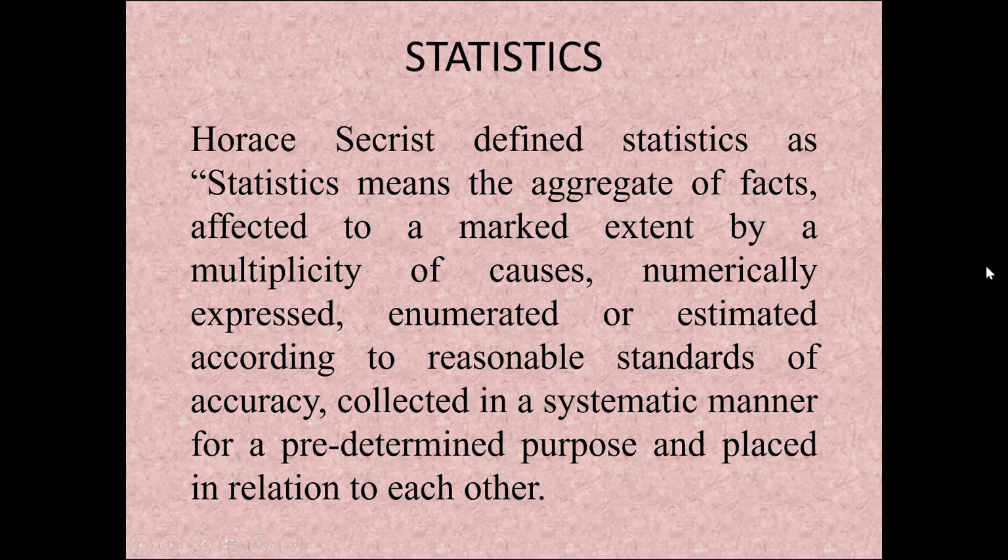So the first one is aggregates of facts, the second element is that it can have a multiplicity of causes, the third is it should be expressed in numbers, the fourth is it is estimated according to accuracy, the next is it should be collected in an order, that is a systematic manner, and next is it should have a predetermined purpose, and last it should be made comparable.